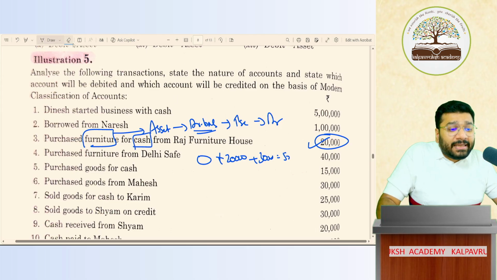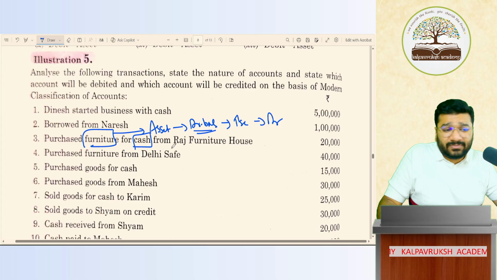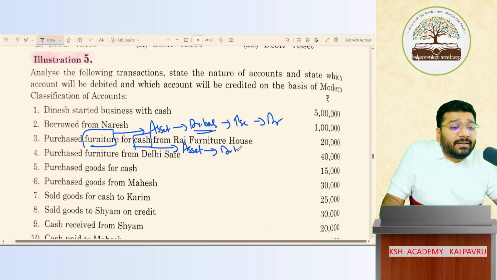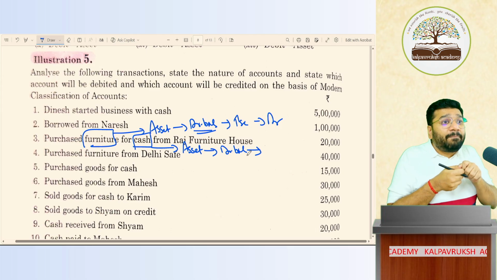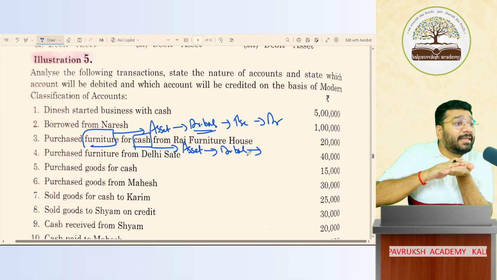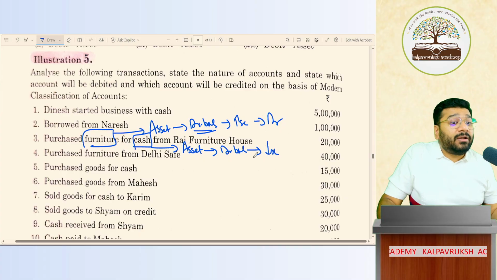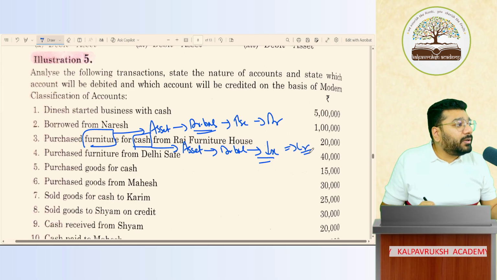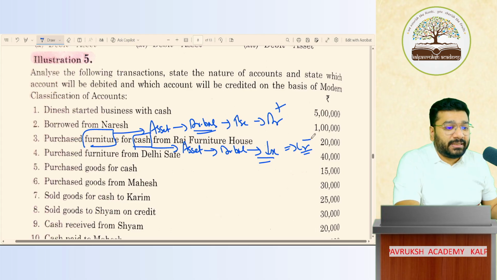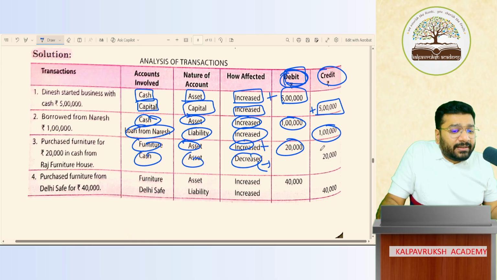Okay. Next is cash. Cash is what classification? Online people, open even the respond. Cash is what classification? Asset. Asset is what balance? Debit balance. Here, we are purchasing furniture for cash. We are paying cash. If I keep on paying cash, my cash balance in business will come down, decrease. To increase asset, debit. To decrease asset, credit. Got it, not got it. So debit is plus, credit is minus, in case of asset. So furniture is asset. To increase, that is add asset, debit. Cash is asset. To decrease, minus asset, credit.